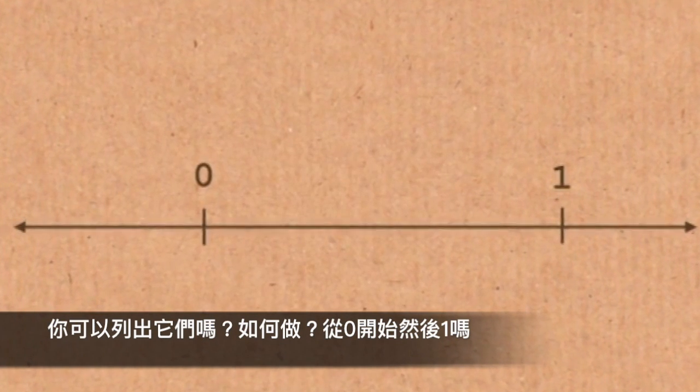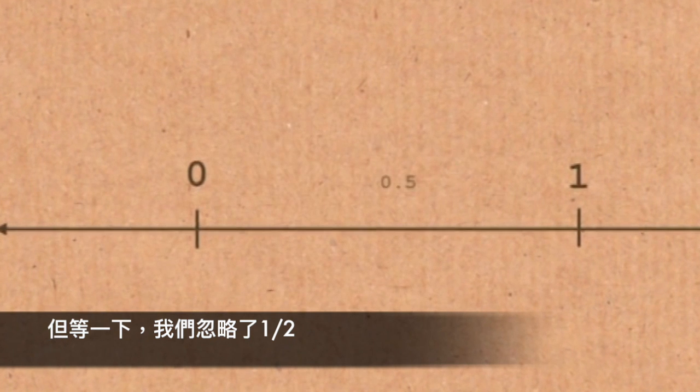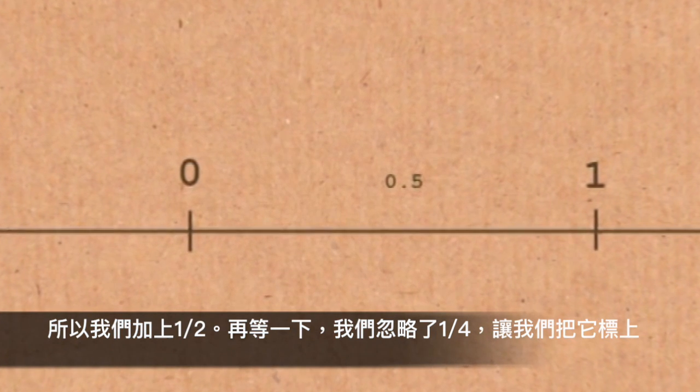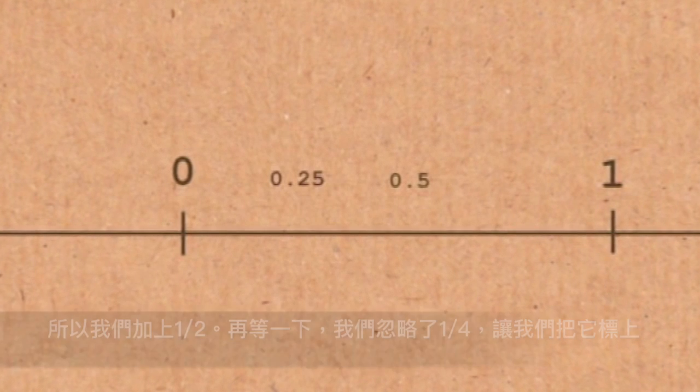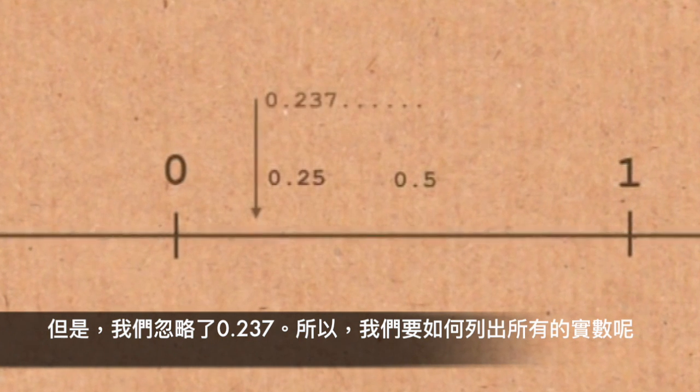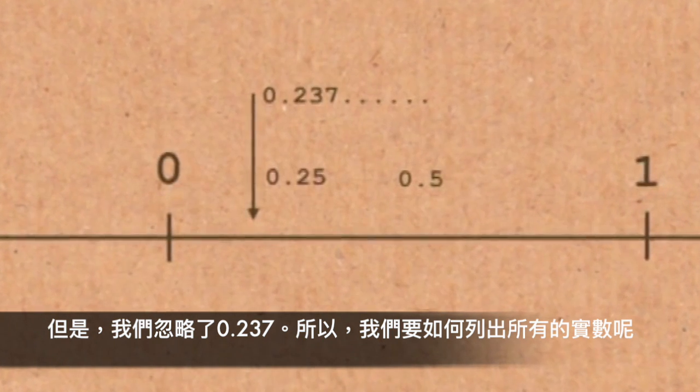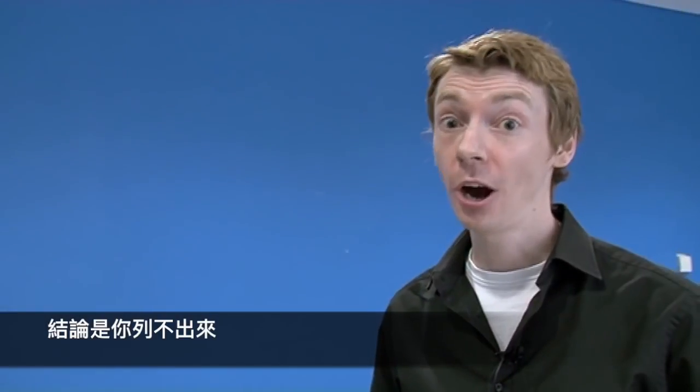0 to start with, and then 1, but hang on, we've missed a half. So we put in the half. Hang on, we've missed a quarter. We're putting the quarter. We've missed 0.237. So how do you list the real numbers? It turns out you can't.